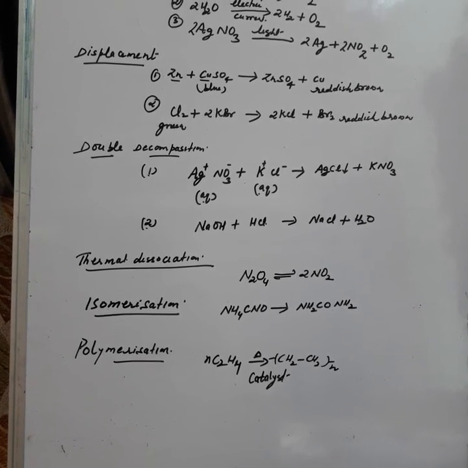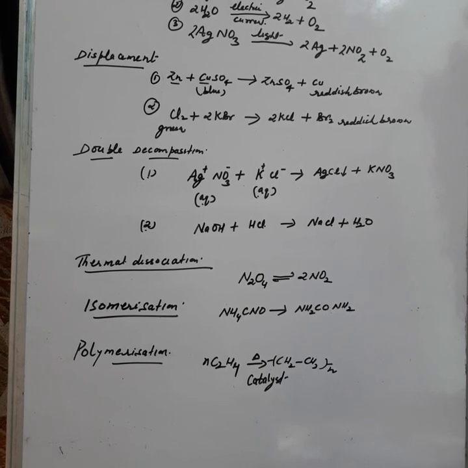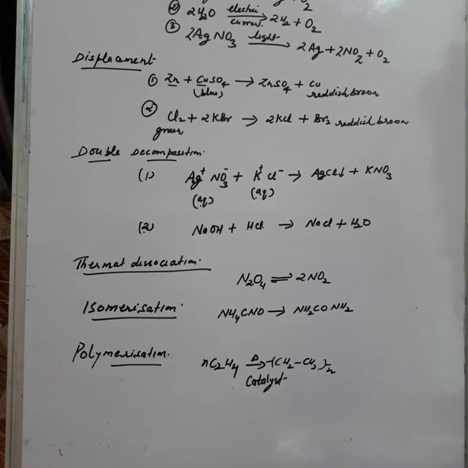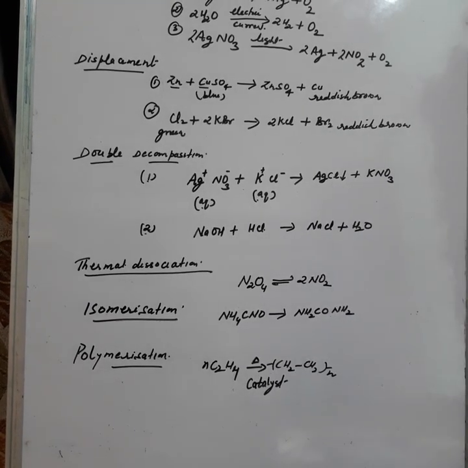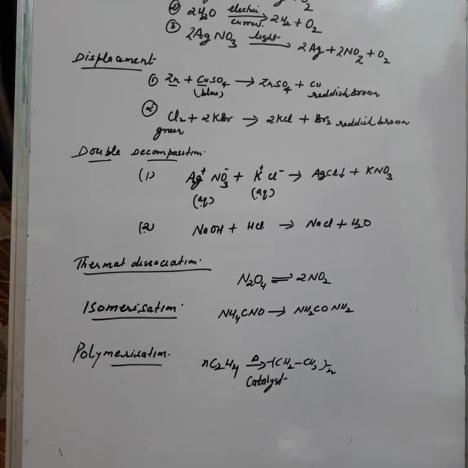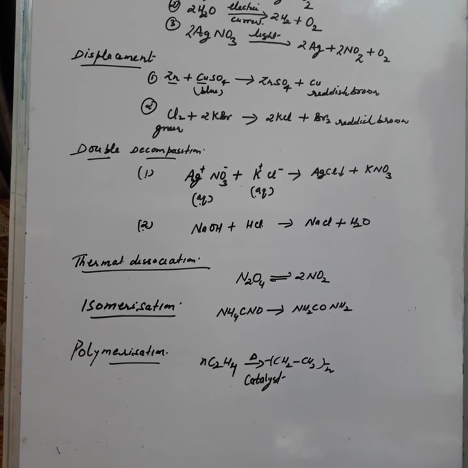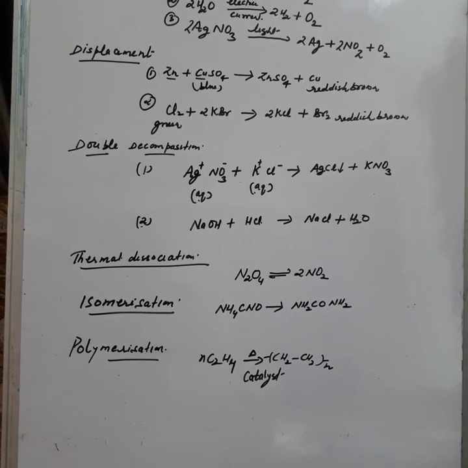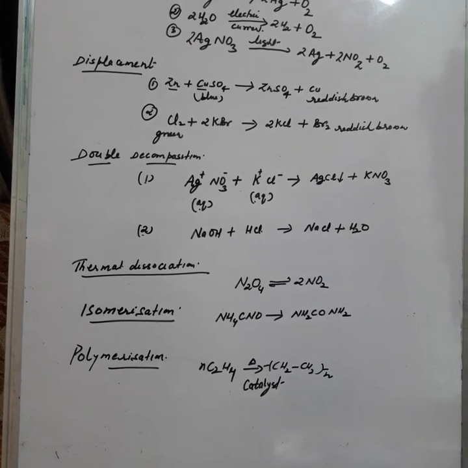Another way to define: when a thermal decomposition reaction is reversible, it will be known as thermal dissociation reaction. Both are the same. Here one substance decomposes into two or more,